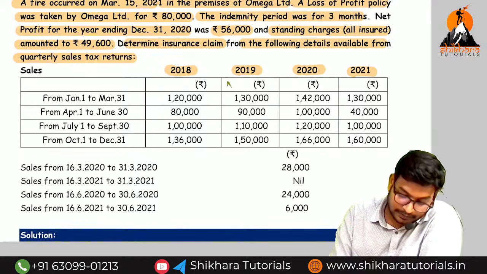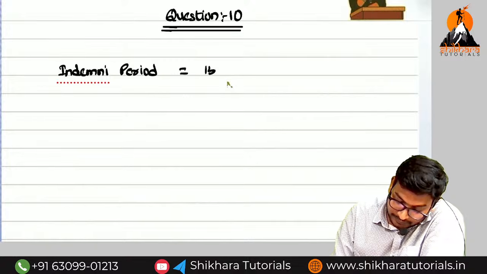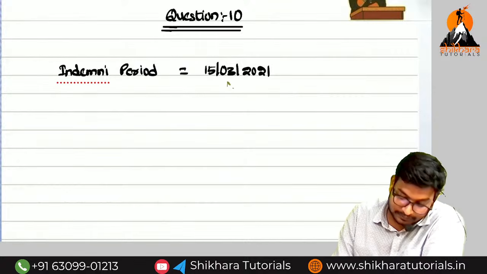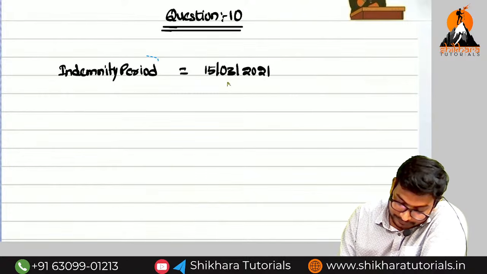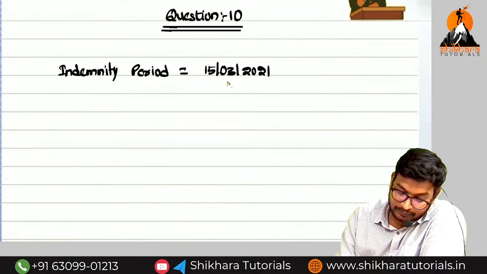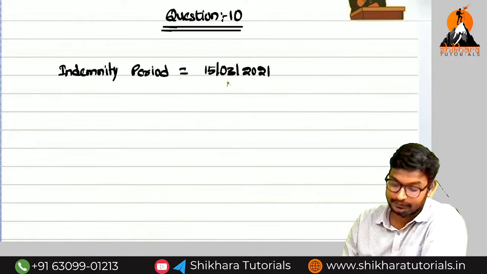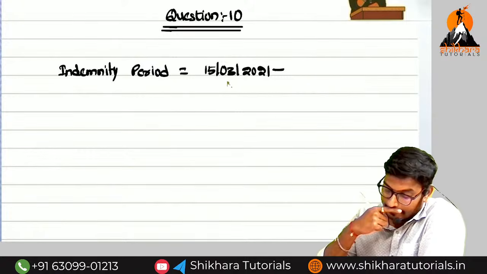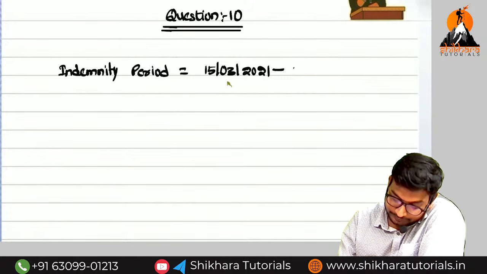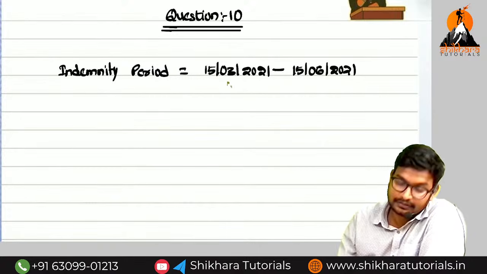From the date of fire, March 15, 2021. Yes or no, ma? So this is the starting point, 15 March 2021. From here, 3 months means where to where? April, May, June. That means 15th June. 15th June means month 6 or 7, amma? 6, 2021. Yes or no, ma?